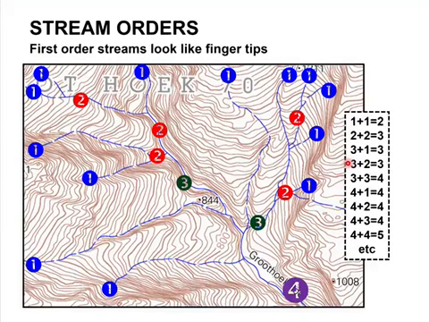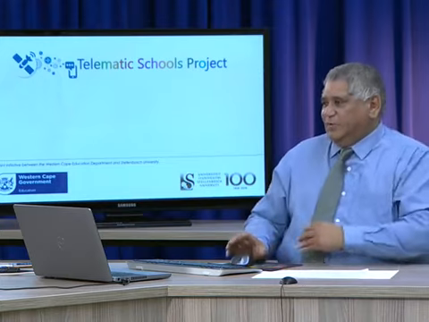Let's have a look at stream orders. This is here at the beginning of your geomorphology. You get stream orders, right? And it's very easy. I can't sometimes believe that Matric can't determine a stream order, because if you can count up to 4, you will be able to do it. Okay, it's easy. You must just understand how it's done. So let's have a look at this.